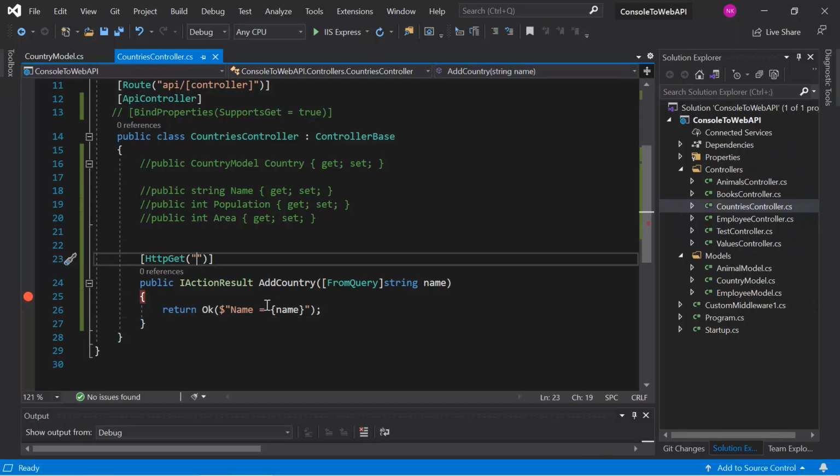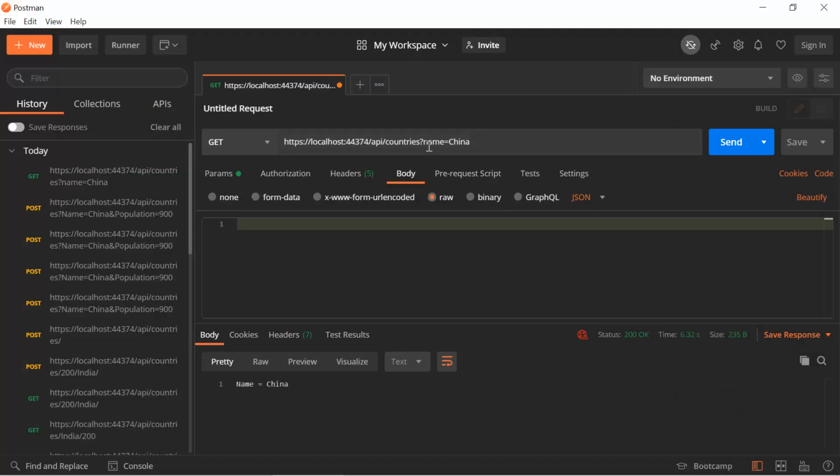Let's try to pass similar data in the query string and in the route as well. So here I'm writing name. Run this application again. In Postman this time I have to append the name. Let's say here I'm passing USA. So this is the part of the route and this is the part of the query string. By default, if you are using the query string, then this data will get ignored from the binding and the binding will take place only with this query string data. Let's hit the send button.